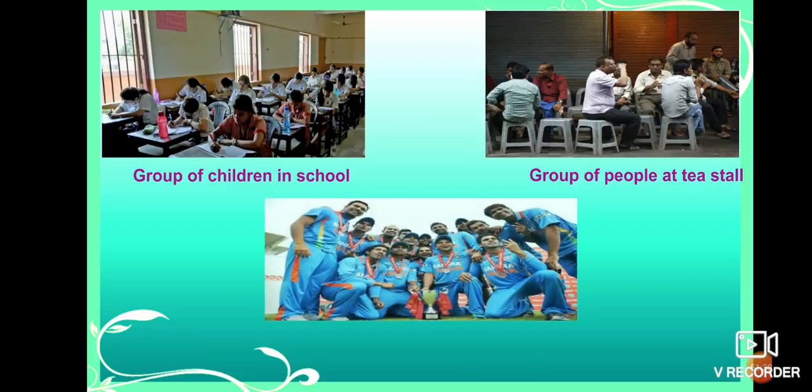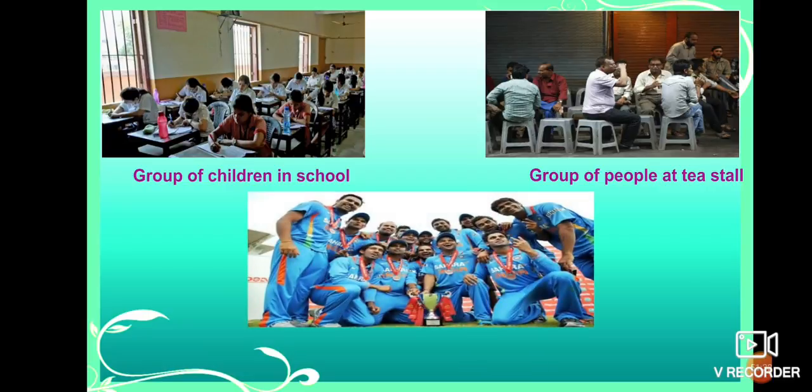When you come to the Indian cricket team, there must be a fixed number. Here in this first one, people are grouped. Students are grouped. In the tea stall, people are grouped. In the cricket team, people are grouped.